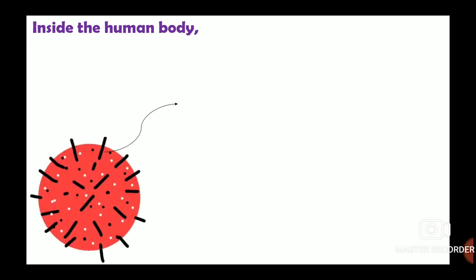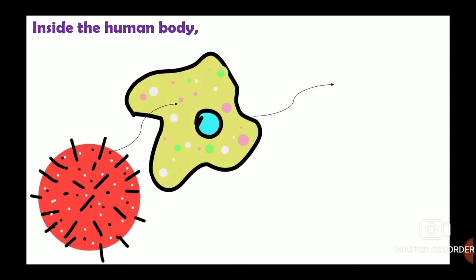Inside the human body, the first immune cell that the virus encounters are large macrophages. These macrophages engulf the virus and take it inside the body. This process is known as phagocytosis.